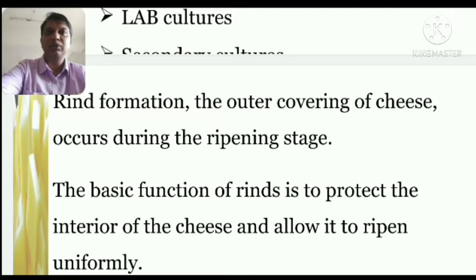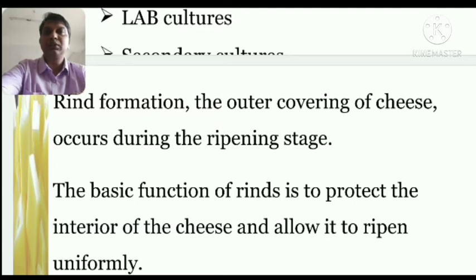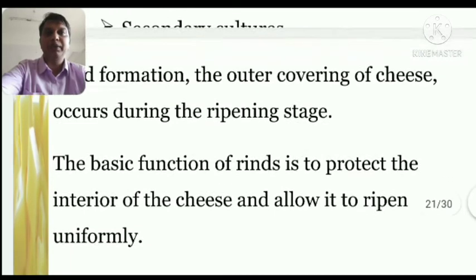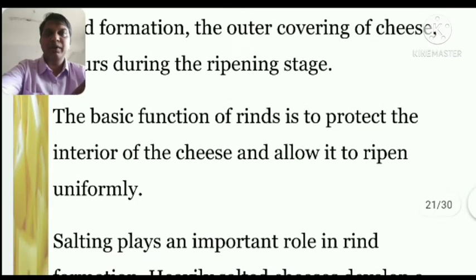Generally we also do waxing to give shelf life to the cheese product, but this rind formation is a natural process while making cheese, during the aging or ripening stage. It gives a structure which helps the cheese accumulate its flavor, taste and aroma, and keeps it safe for a longer period of time. Here we come to know the basic functions of rinds.